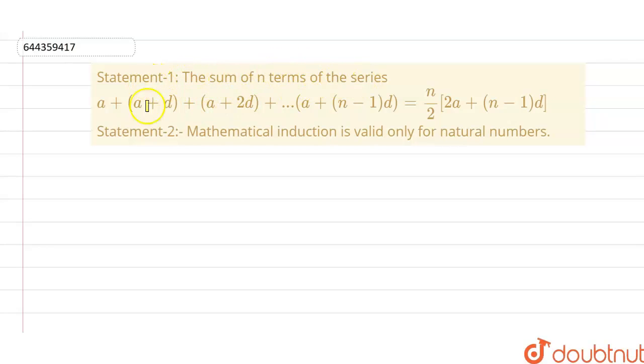Okay, so the given question here is: statement 1 says that the sum of n terms of the series a plus (a + d) plus (a + 2d) up to a + (n − 1)d equals n/2 times (2a + (n − 1)d). And statement 2 says that mathematical induction is valid only for natural numbers. Mathematical induction is valid for natural numbers.